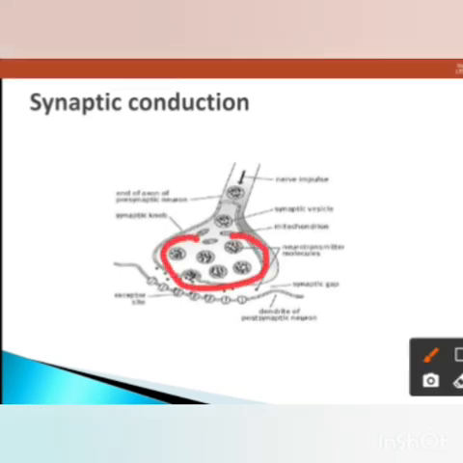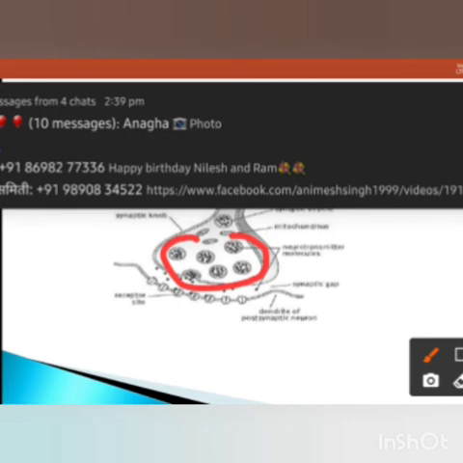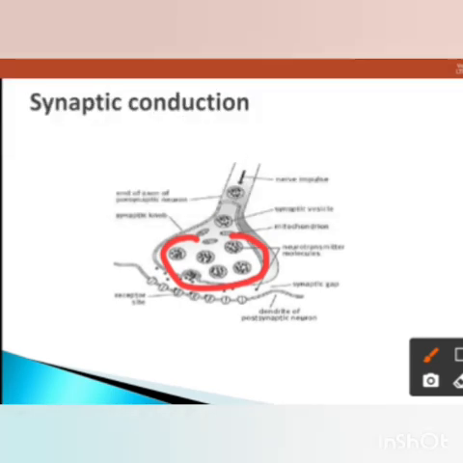Inside the synaptic knob you can see small vesicles, and these vesicles have neurotransmitter molecules, and these neurotransmitter molecules empty their secretions into the synaptic gap.